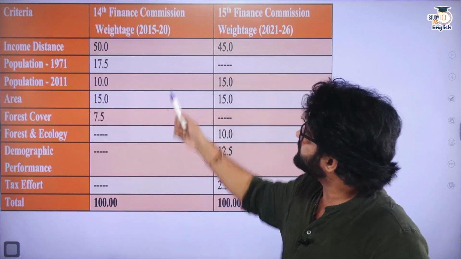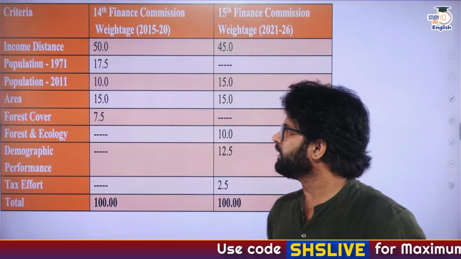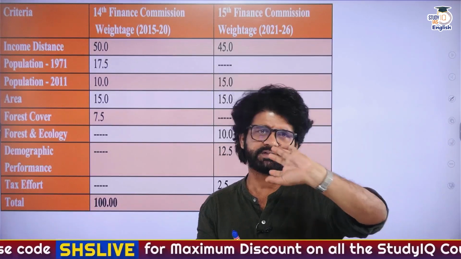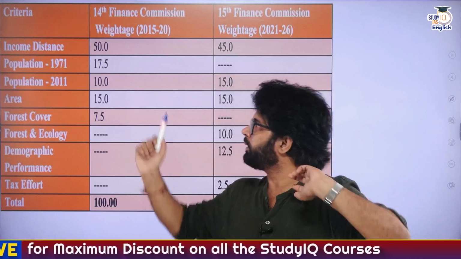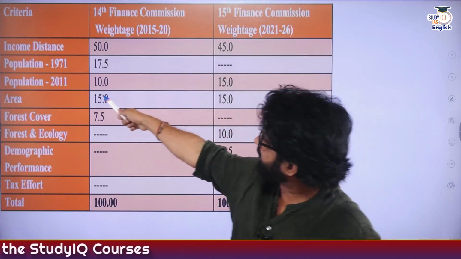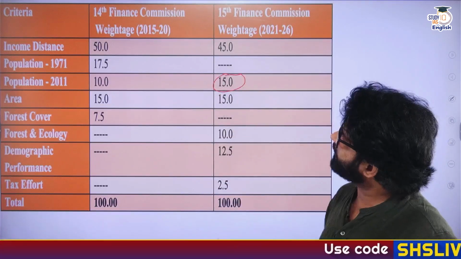If you see this, in the 14th Finance Commission, population of 1971 was the criteria, and this is very similar to the parliament seats, which have also been frozen based on the 71 population. Then in the 15th Finance Commission, population 2011 was also there, but with 10%. Now in the 15th Finance Commission, the weightage has been increased to 15%.